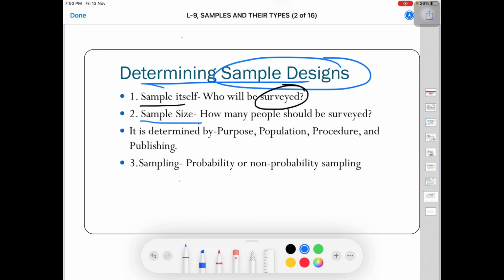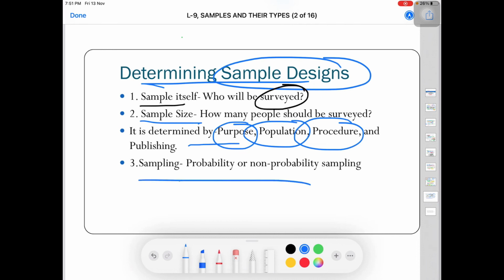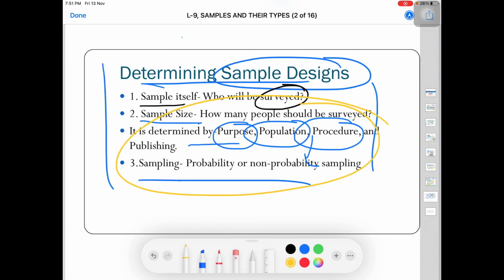Is it going to be large, small, or average? Then it is determined by purpose. What is the purpose of your research? What population are you going to pick, and what is the procedure, whether you are going to use probability or non-probability, and under that, which type of probability or non-probability. So all these things determine the sample design.